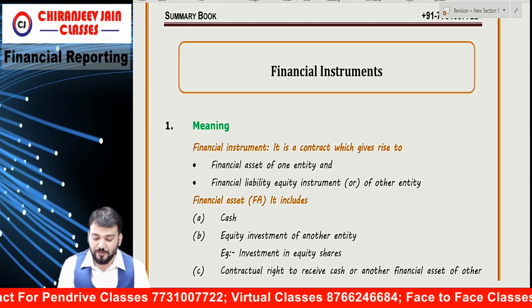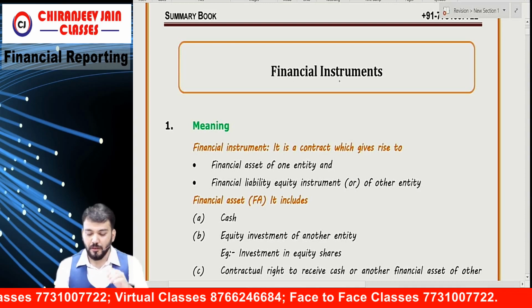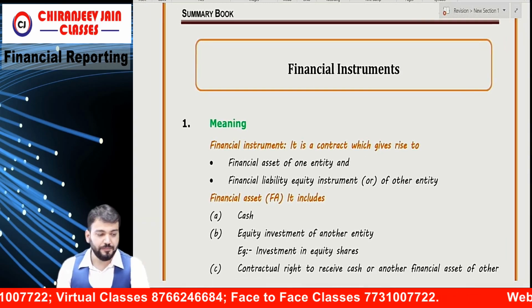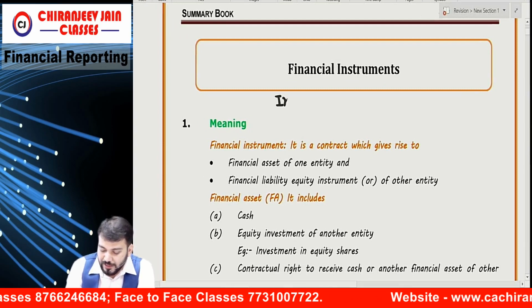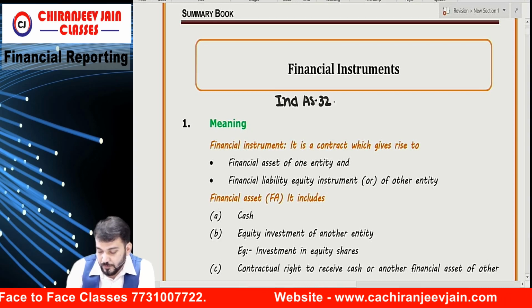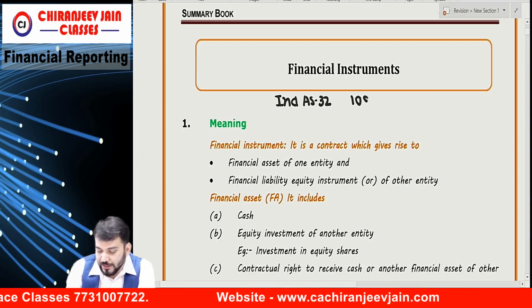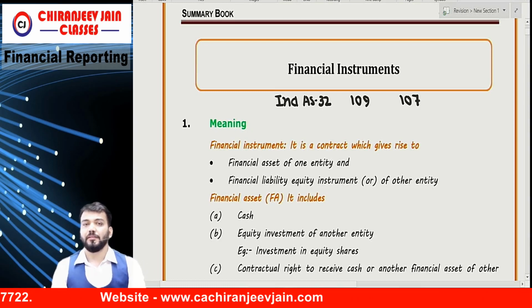So now today we'll start financial instrument. Financial instrument means there are three Ind ASs: Ind AS 32, 109, 107. Correct.